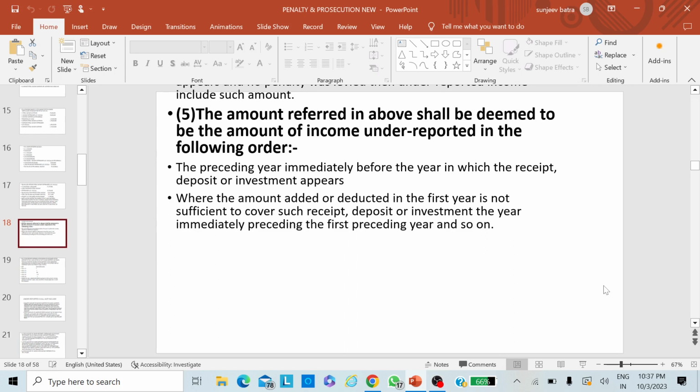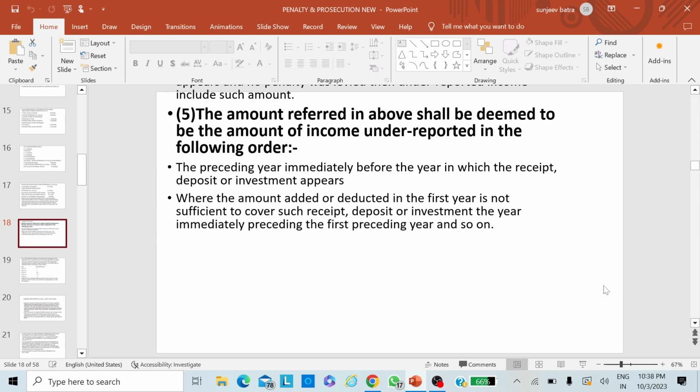In that case, if the source of the amount has been added back while calculating the income in those years, but the penalty has not been imposed, then this provision tells us that penalty can be imposed under this section, because the penalty has not been levied in the source years.